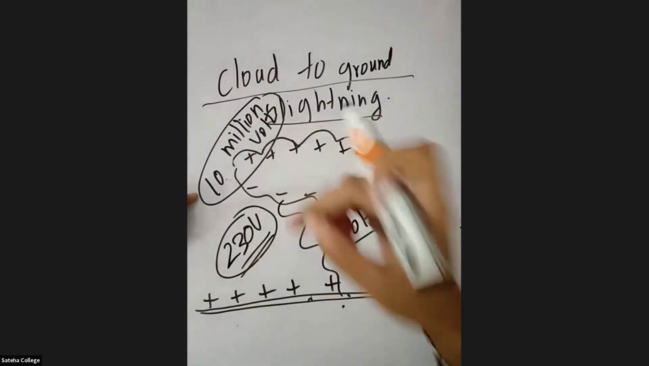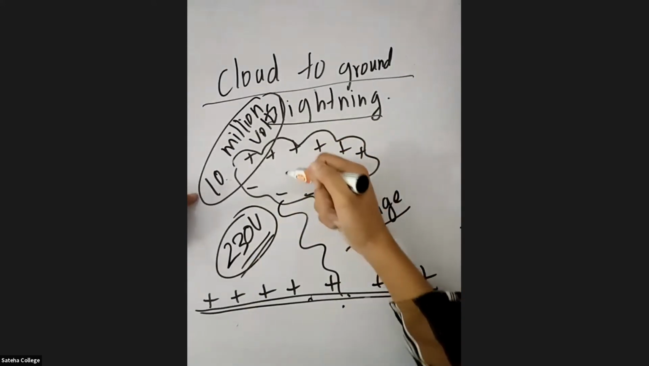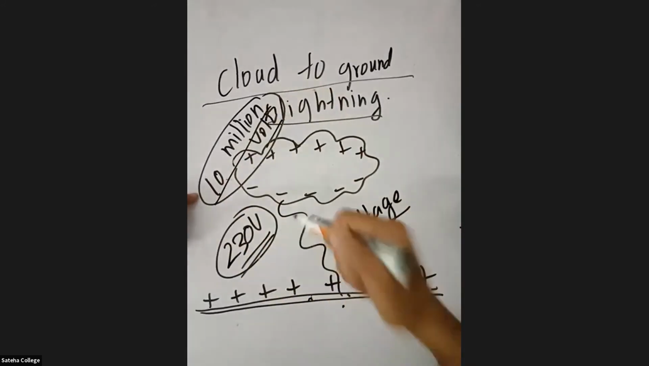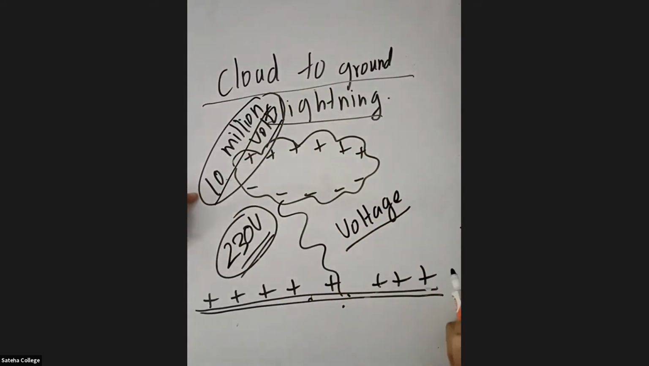But the voltage in cloud to ground lightning is going to be 10 million volts, right? So a student is telling, yeah, it is enough for the whole city, I guess. Yeah, it is enough to supply electricity to the whole city, right? So 10 million volts, right? And the current is going to be